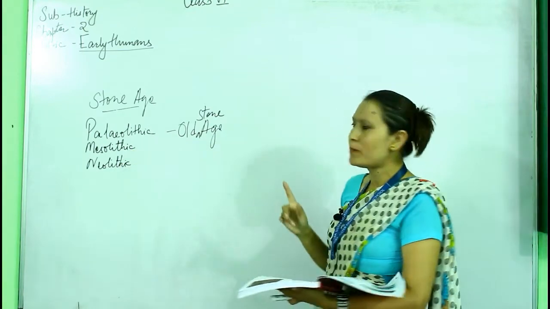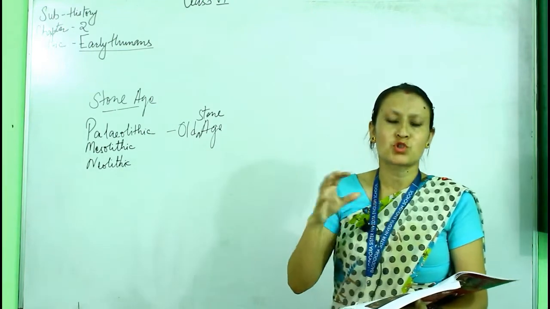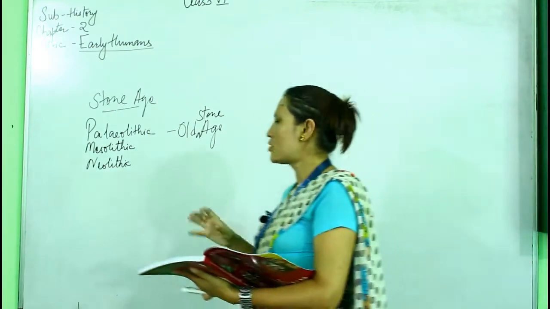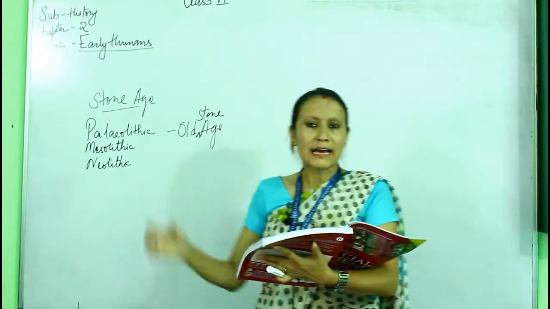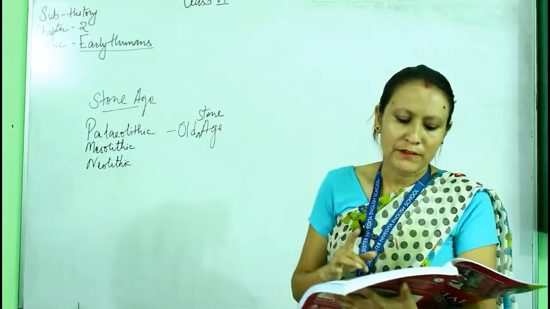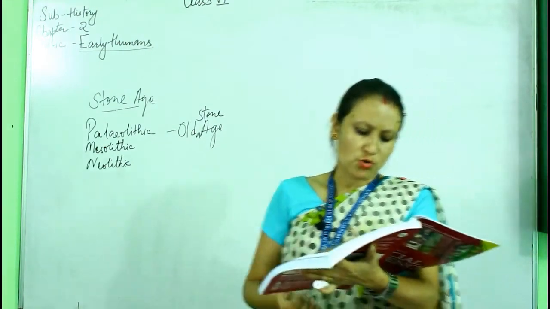Now there are two methods to make those tools. One, from stone to stone. They made tools from the stone only, stone to stone. And another method was pressure flaking. Now what was that method? First, the stone to stone method.